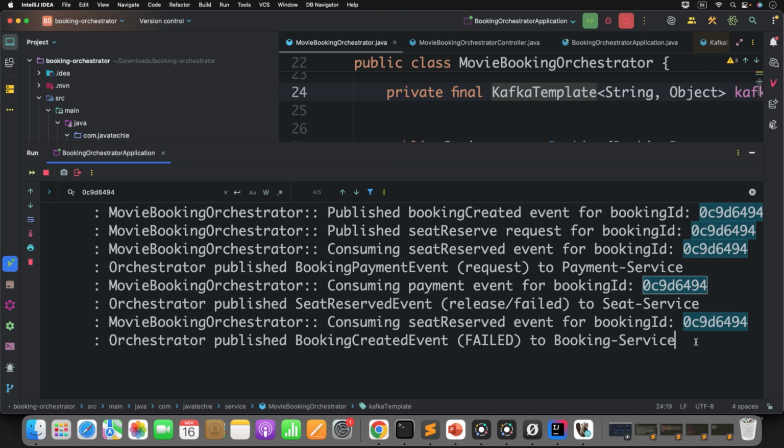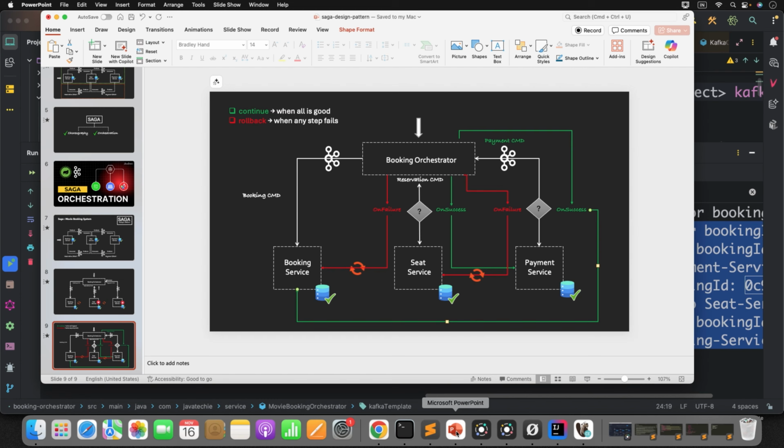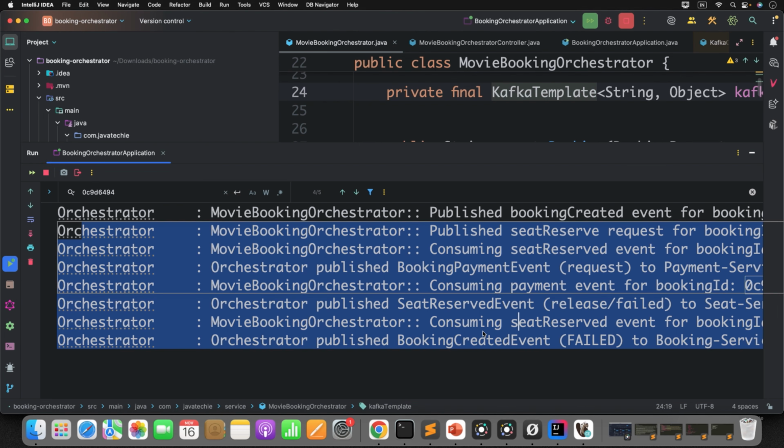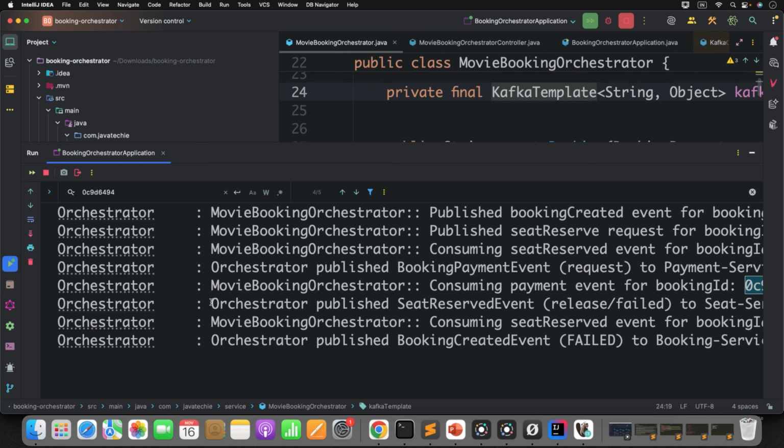Okay, so you understand the flow, I guess. This is the failure scenario. Now if you see here, in our use case, what happened? The orchestrator sent the request command to the booking service and seat service. The booking service executed and updated the DB. The seat service executed and published the event. In our case, it published the success event. So the orchestrator again requested the payment command to the payment service. Now the payment service consumed it and found there is a failure, so it published the failure event. Once the orchestrator found there is a failure, what does it do? It sends the command to roll back the changes to the seat service. That is what we are clearly seeing in our logs, isn't it?